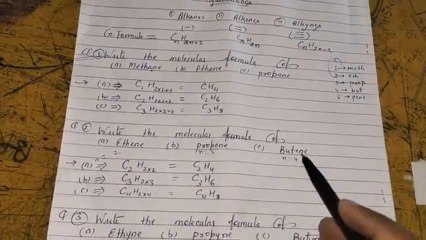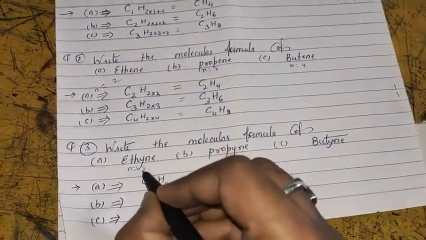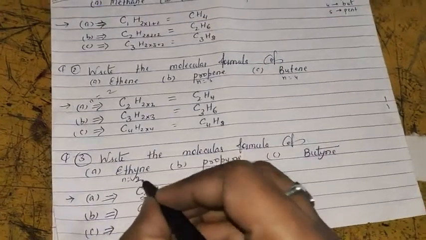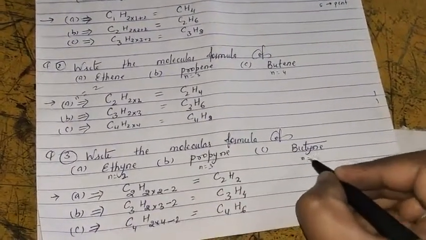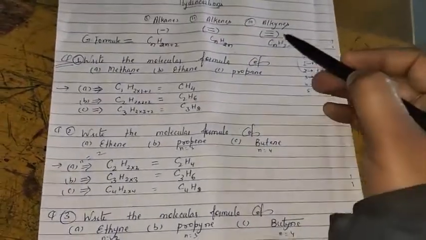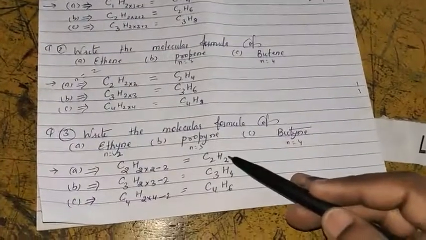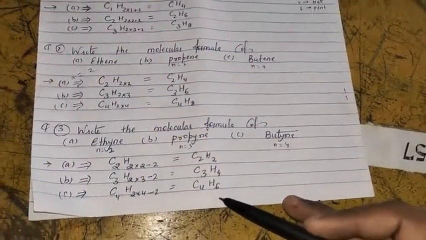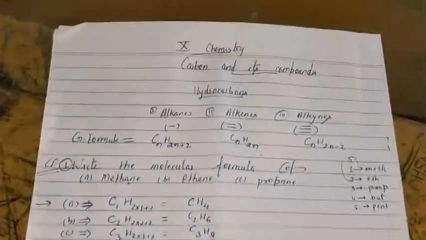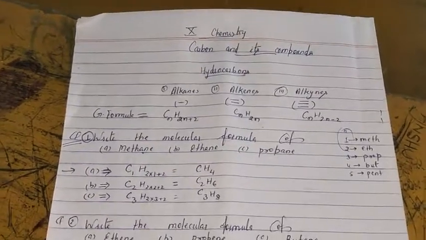Similarly for ethyne, n equal to 2, propyne n equal to 3 and butyne n equal to 4. It should be placed in the general formula of alkynes. Then we will get C2H2, C3H4 and C4H6 respectively. In this way, we can form a number of formulas for given compounds.